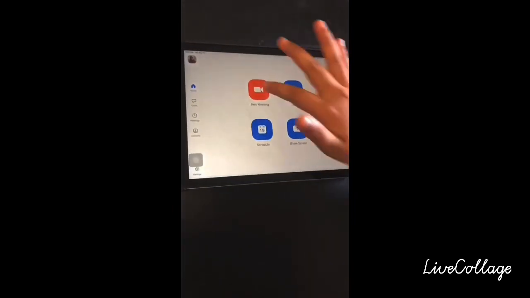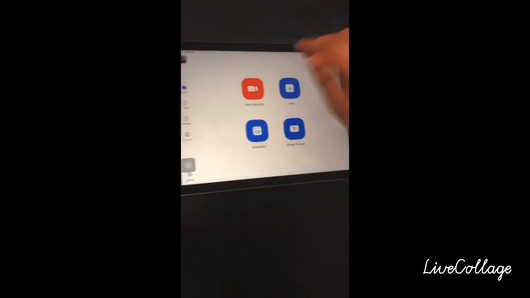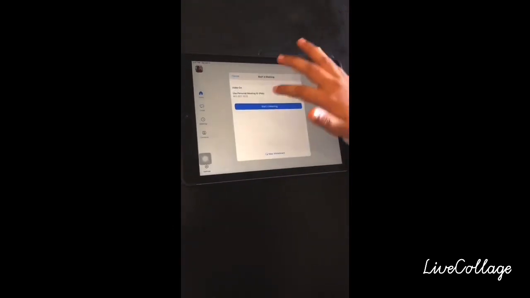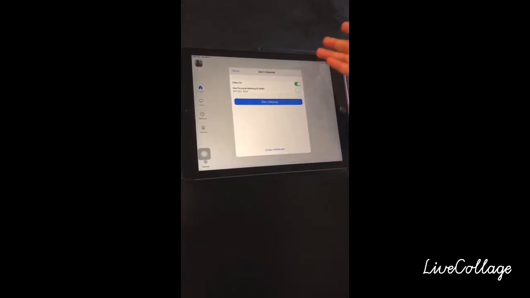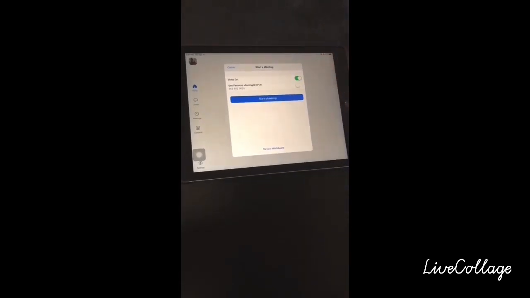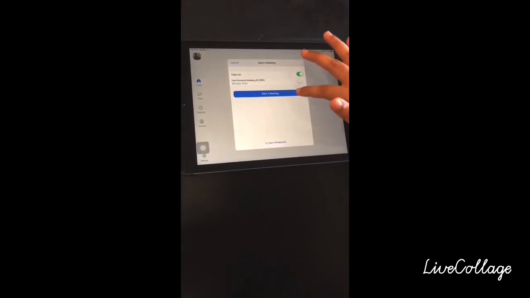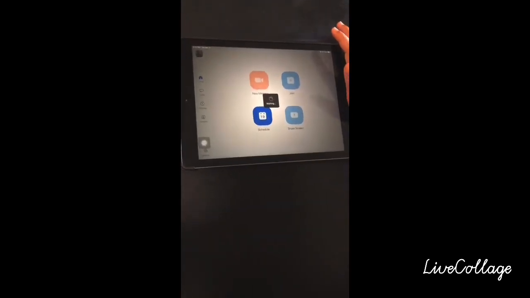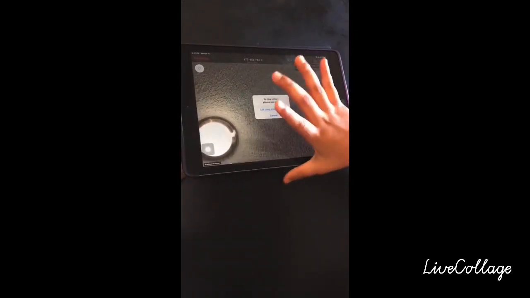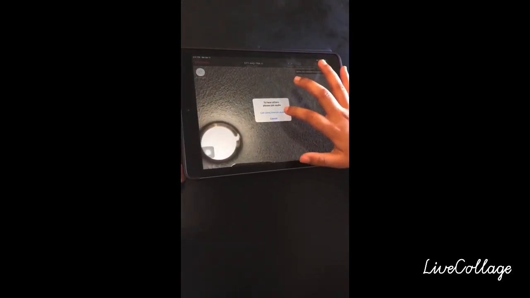If you're signed in, it should look like this. And then the first way is to make a new meeting, so you can let other people join. It should say video on and use personal meeting ID. Then you start a meeting. And then it says to hear others, please join audio. So if you want to hear other people, just press that.